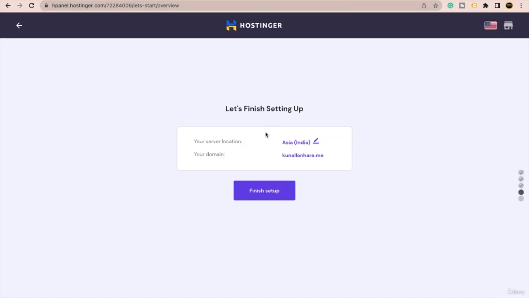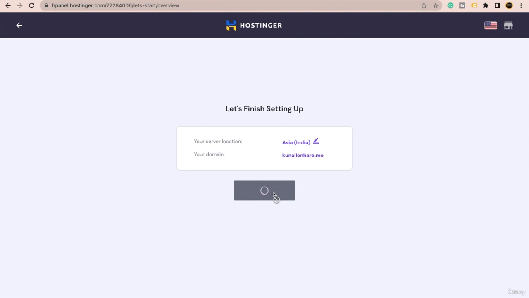But in case you guys want to connect your external domain, maybe you have purchased from some other domain company like GoDaddy, Namecheap, how you can connect with Hostinger, that is what I will also teach you. Okay, so you don't have to worry about anything. Then just click on this finish setup button.